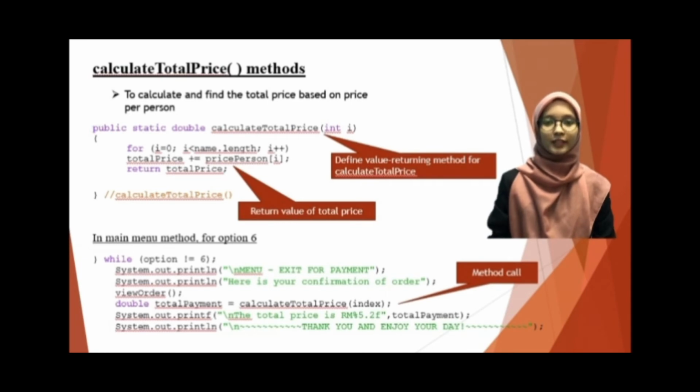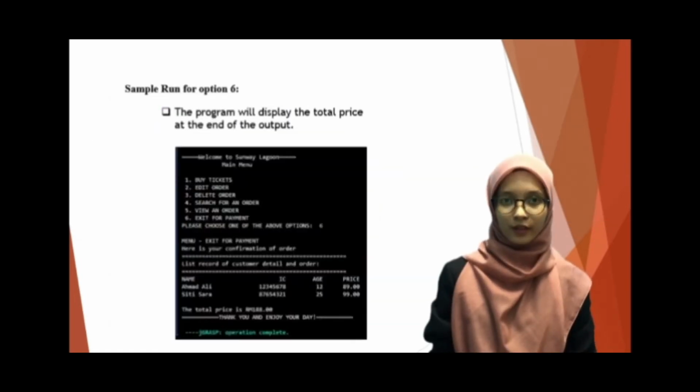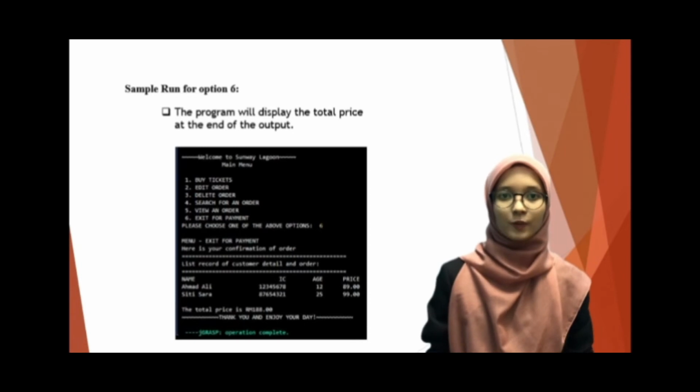Secondly, for the calculate total price method, I use a value returning method. I use a for loop and return statements to pass the value of the total price to the main method. For option 6, I use a method call to invoke the total price and display it at the end of the program. Here is the sample run for option 6, which displays customer detail and total price.